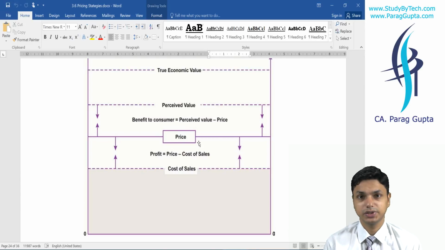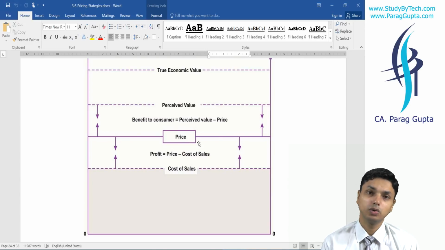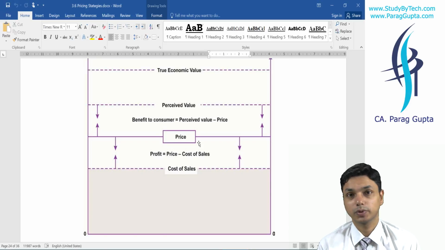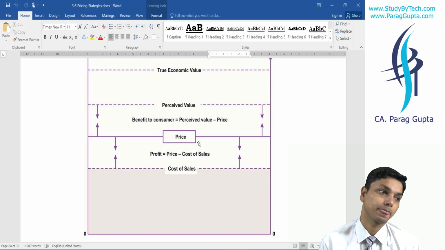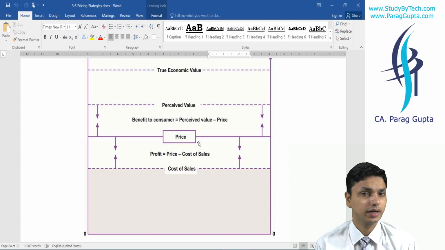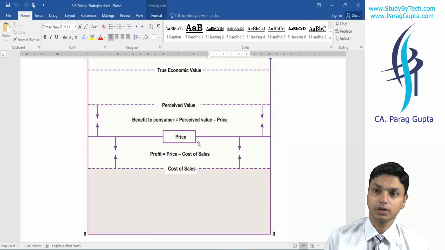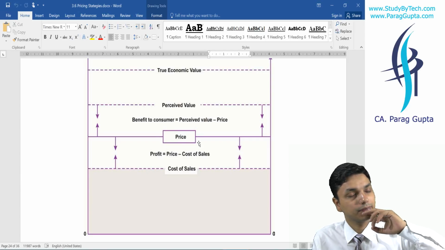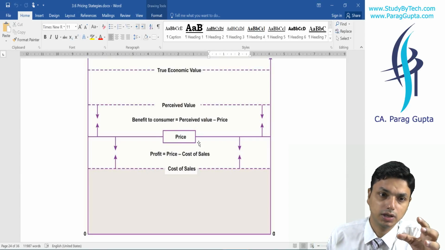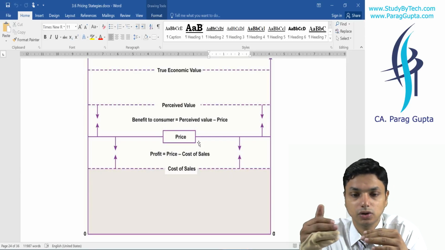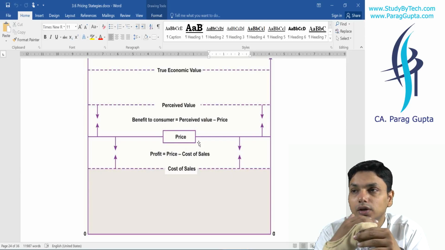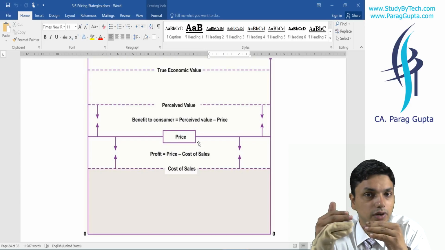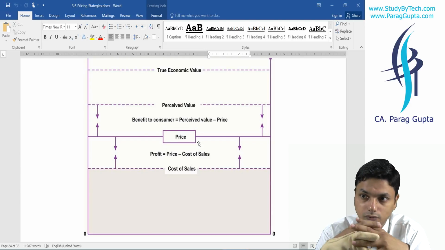For example, Thomas Cook is providing travel services, and Yatra is also providing them. If Yatra is charging 40,000 for the same plan, but we have certain additional benefits worth 3,000, Thomas Cook will say our true economic value is 43,000.